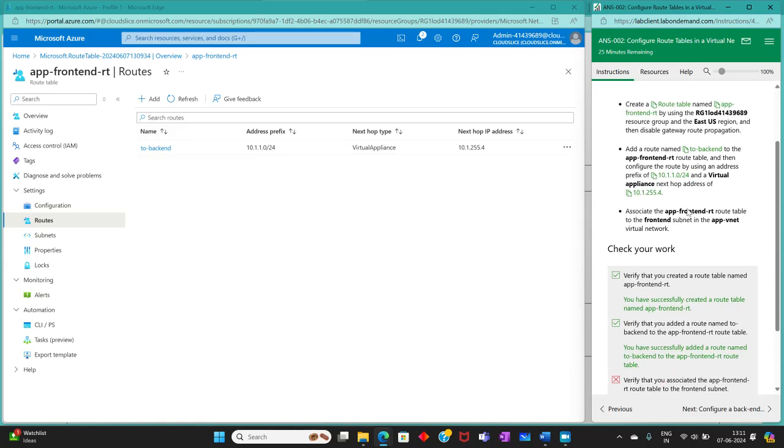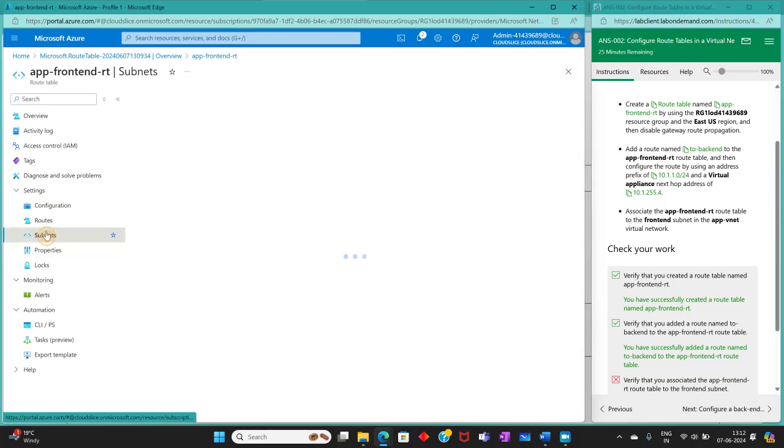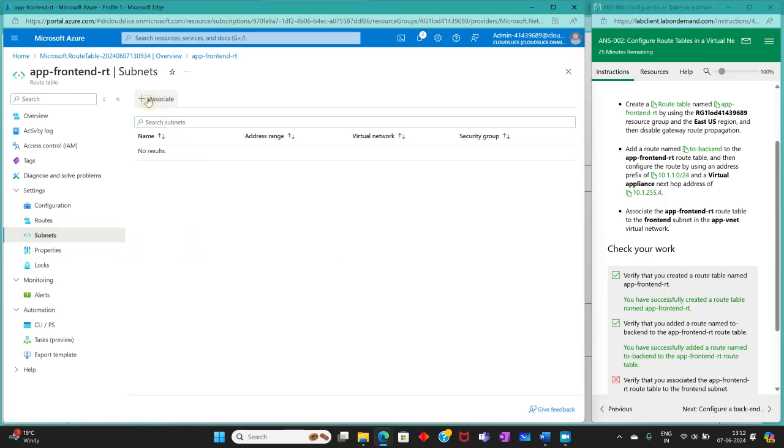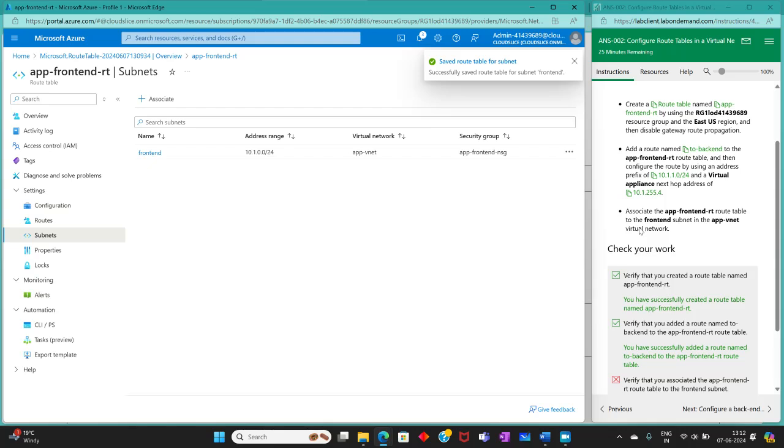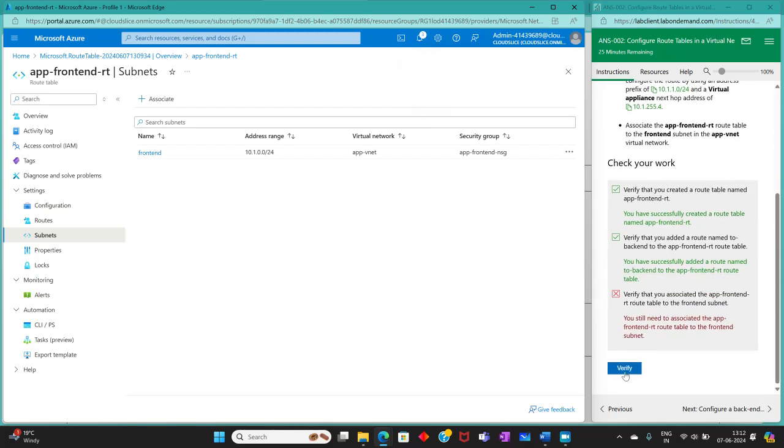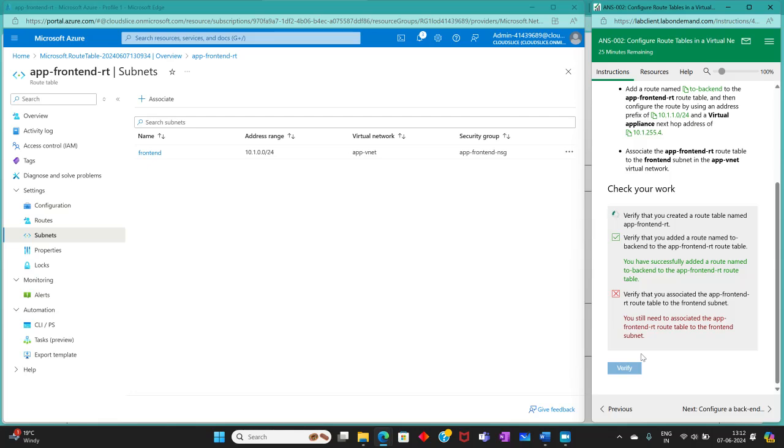So associate the F-fronted route table to the fronted subnet. Let's verify again.